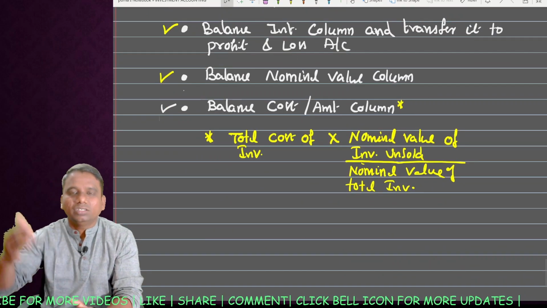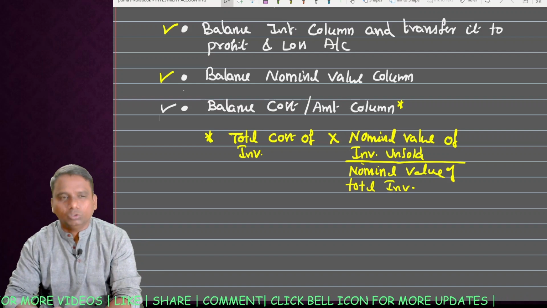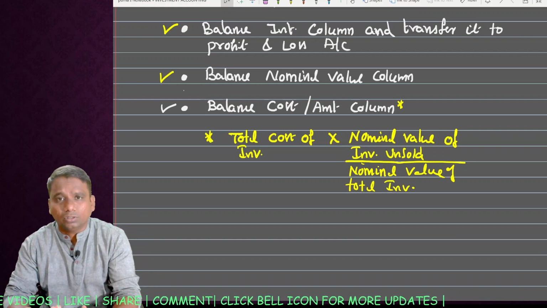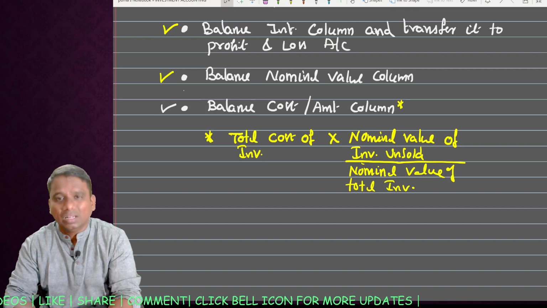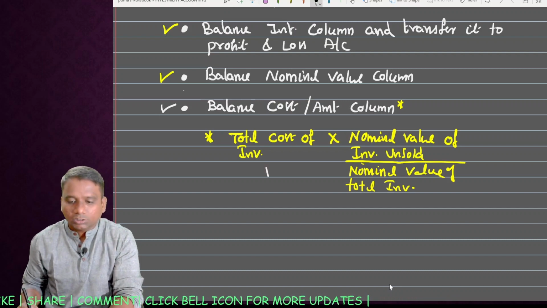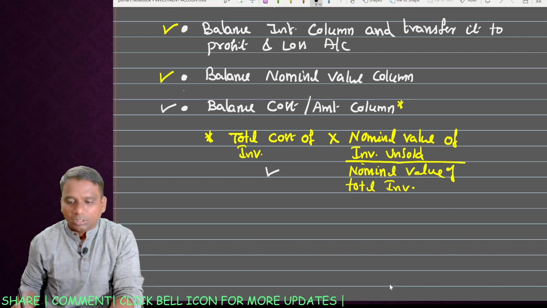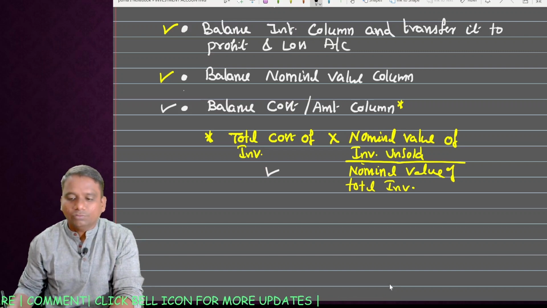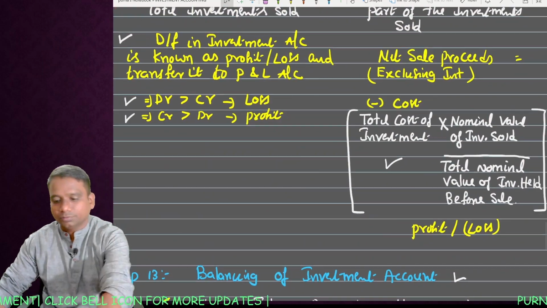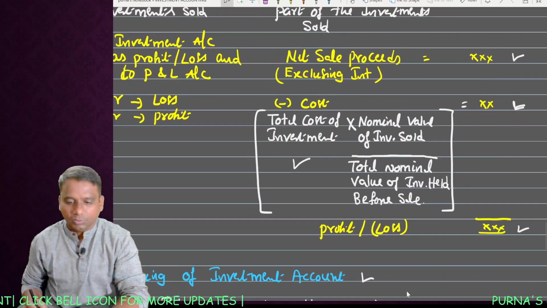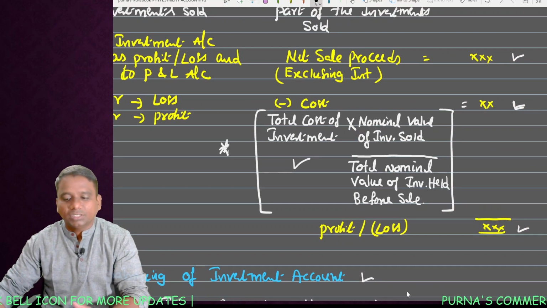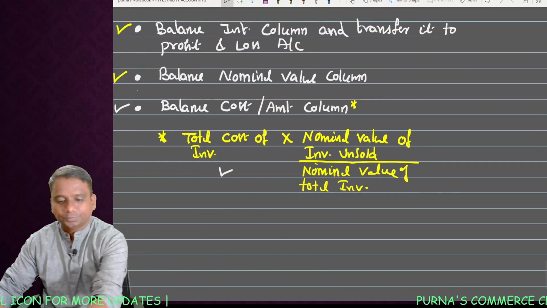How do we calculate the balance of the cost column? Either it is nothing but the difference of amount columns in the investment account, or sometimes you need to calculate it. How do you calculate? Total cost of investment into nominal value of investment unsold. If you remember this formula from the case of profit or loss, the same formula we have to apply here.